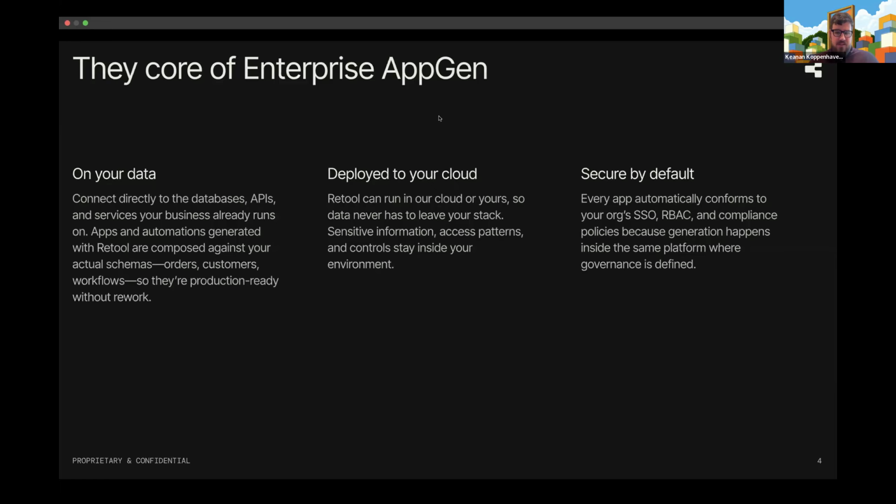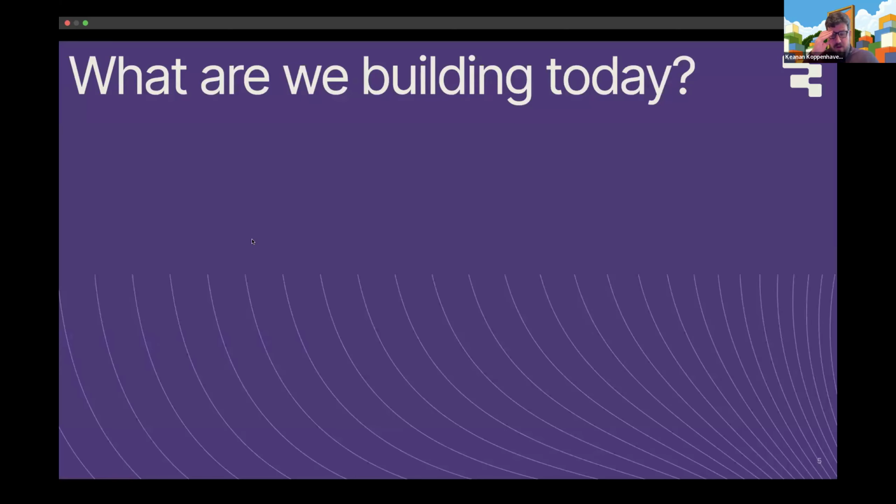But all of these permissions and this governance is already built into the Retool platform, so that when you build on top of Retool, now using AI, you get all these features included as part of that. And once your security team sets up and defines that governance, any of these apps that are generated and built on the Retool platform inherit that as well. Right? So those are the three pillars that make up our enterprise AppGen platform that we will look at today. So what are we building?